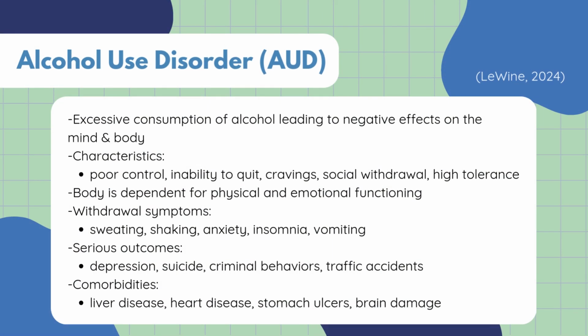Alcohol use disorder, or AUD, involves patterns of drinking that become excessive and begin to negatively affect the individual's mind and body. People with AUD often lose control over how much alcohol they consume. They may find it difficult to stop drinking even if they want to. They experience cravings and social withdrawal. They demonstrate high tolerance, and they have severe withdrawal symptoms when they are not drinking.